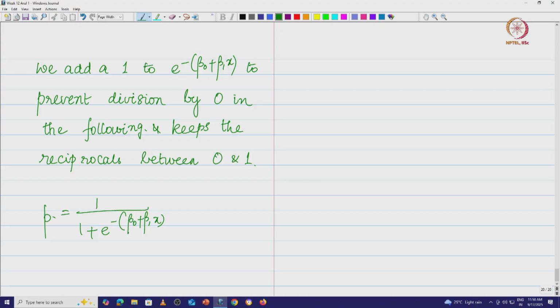But of course, what we need to understand is that logistic regression helps you predict the probability of being a yes or no. That means you have a two-class problem where you can do a prediction with this probability.